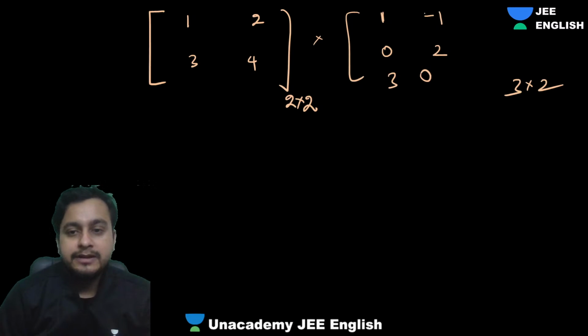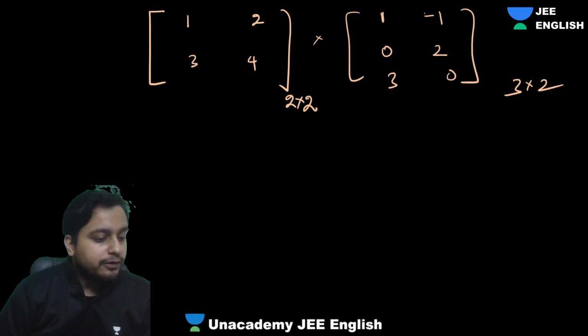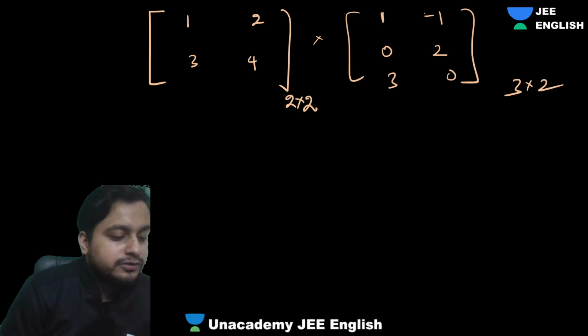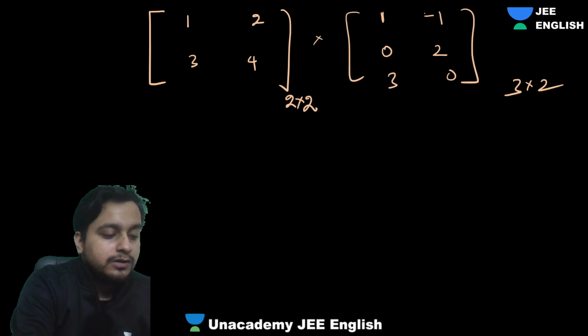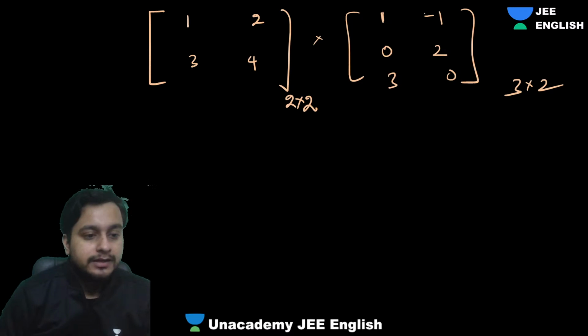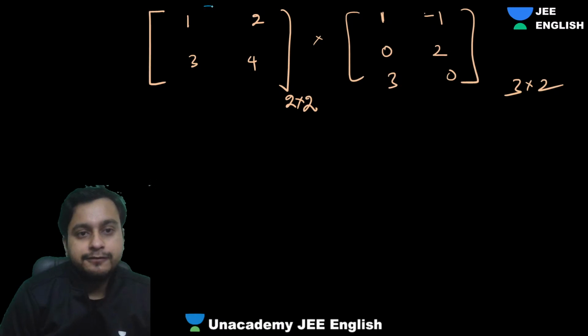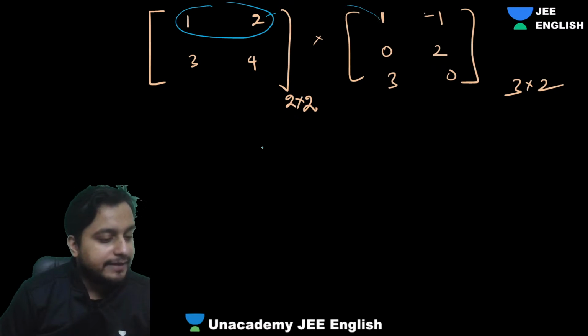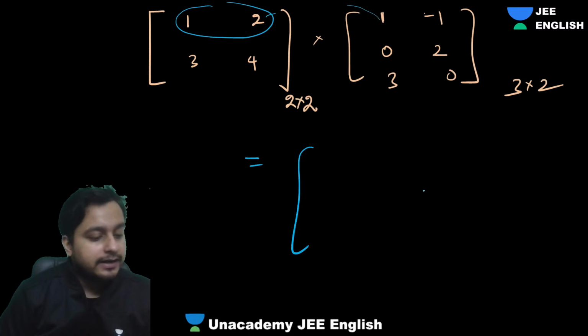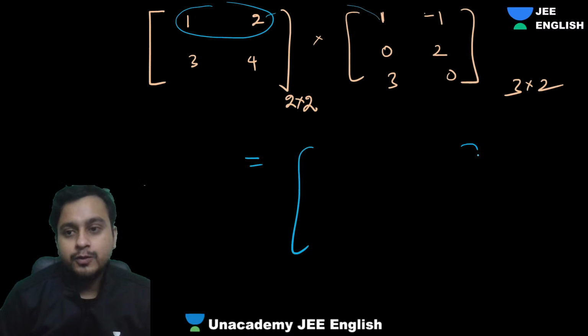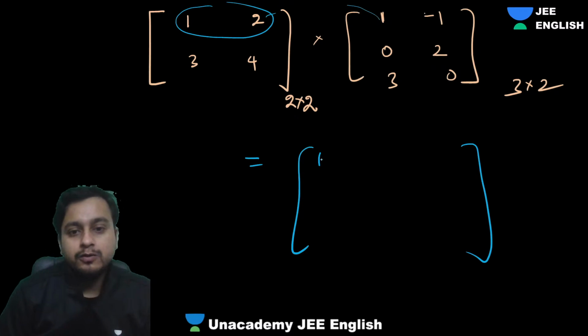So what is happening over here, if you look into that carefully, is if you just apply the logic which I told you. What is that logic? We will put this first row over this first column. Are you getting my point? Try to understand. So what will happen? 1 into 1, 2 into 0, that's it.